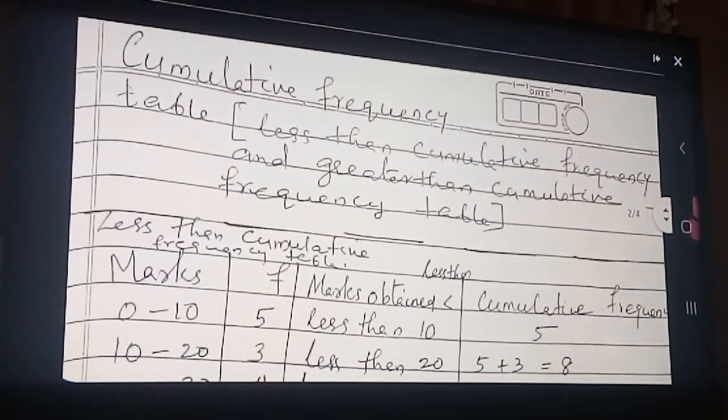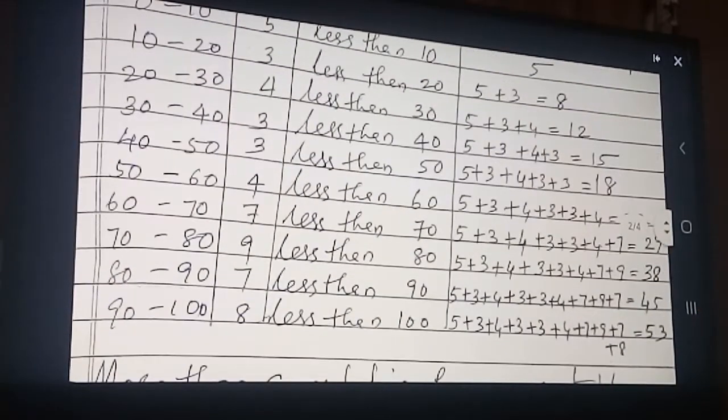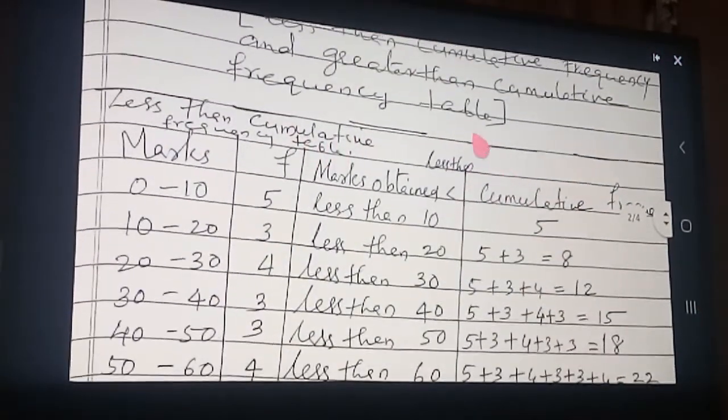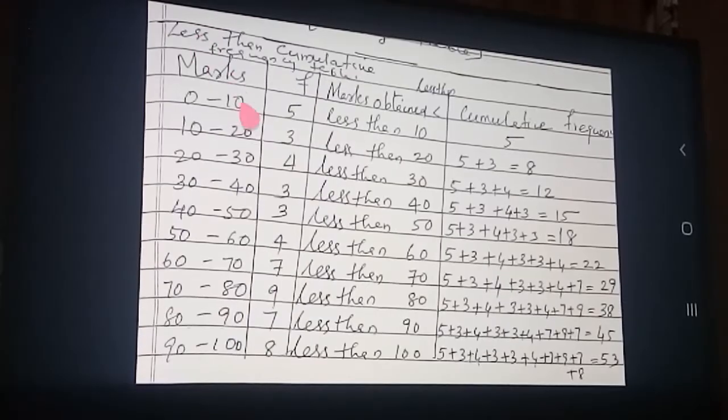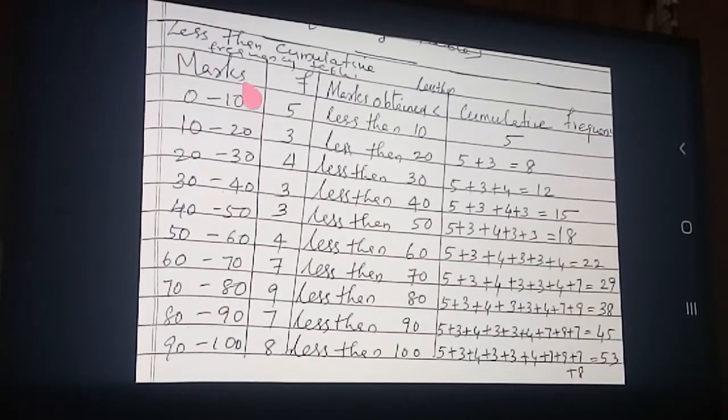When we explain grouped data, first of all we want to know how to form the less than cumulative frequency table and the more than cumulative frequency table. So I am going to explain the less than cumulative frequency table and the more than cumulative frequency table. Try to make it clear.